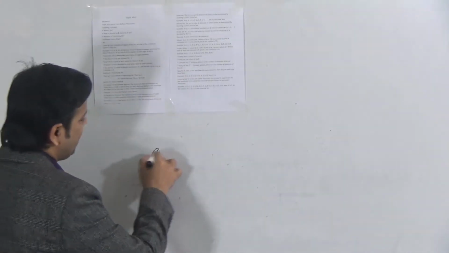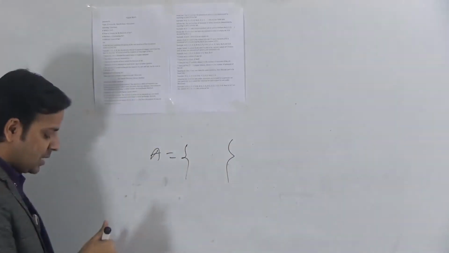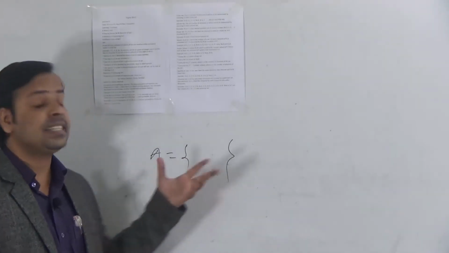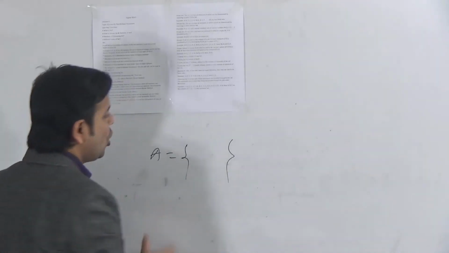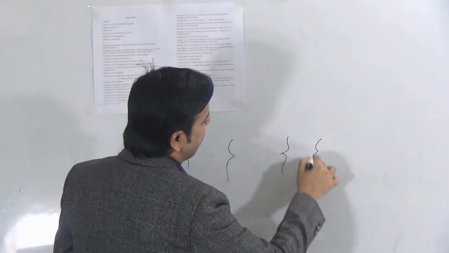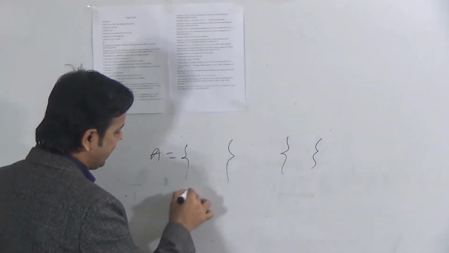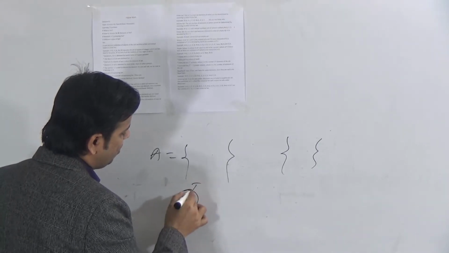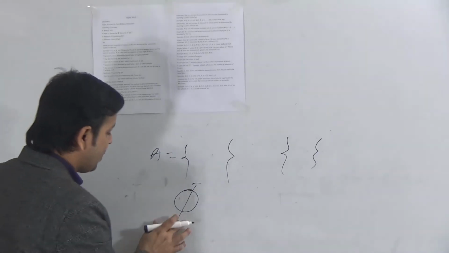Suppose I am writing a set. Suppose A is a set. There is no element, just blank here. As there is no element, the set A is empty. An empty set can be denoted by only the second bracket, only the second bracket, or it can be denoted by a Greek letter phi. This denotes the empty set.